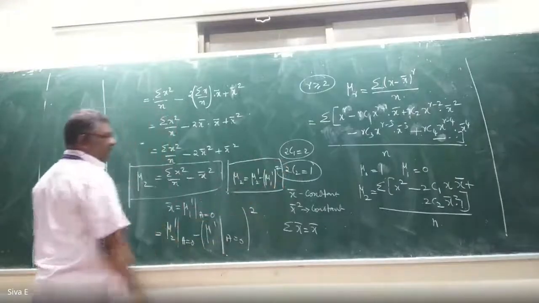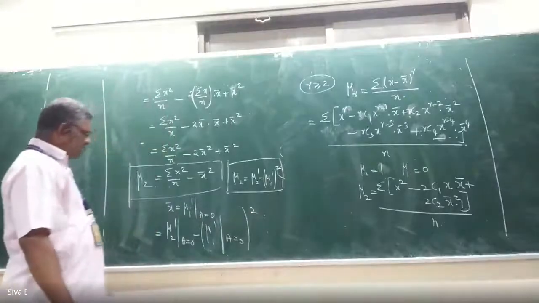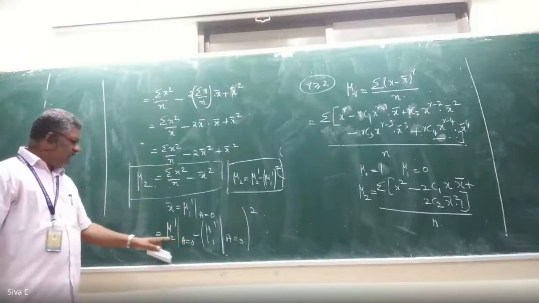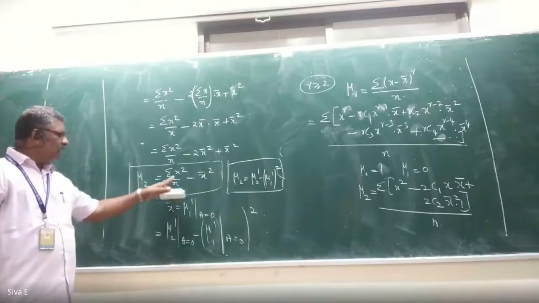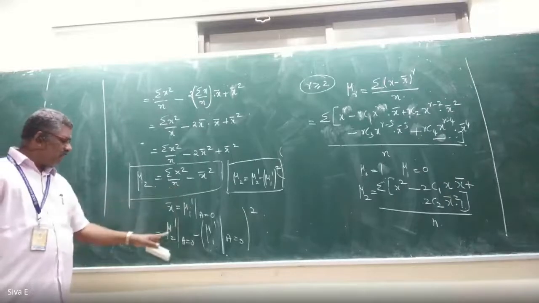I am writing here. Could you please explain this part again? Which one? How did you get that last formula? Yes, that last one is mu 2 dash. Summation of x square by n is what? Mu 2 dash.